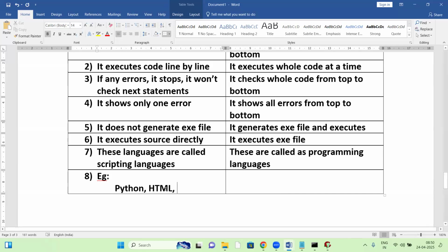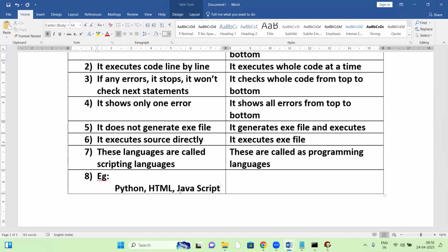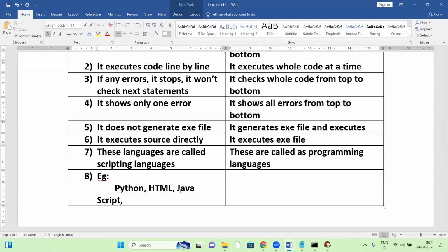HTML, hypertext markup language, is a browser understandable language. So the browser is an interpreter for HTML. HTML is executed by the browser. JavaScript is also the same: JavaScript is also a browser understandable language and also interpreter based.